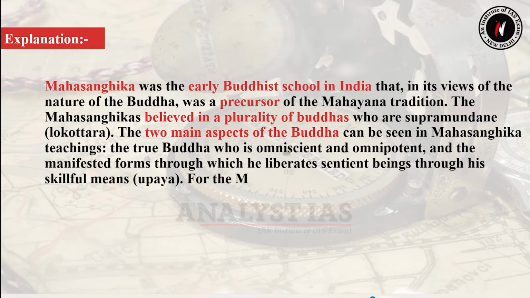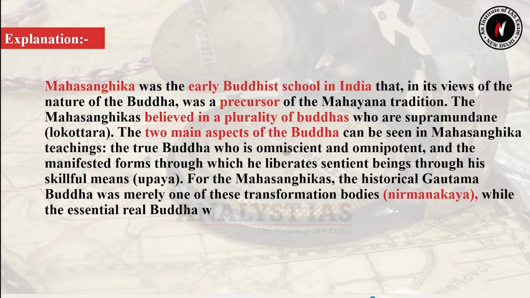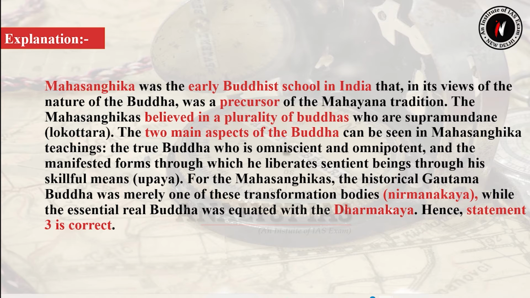For the Mahasangikas, the historical Gautam Buddha was merely one of these transformation bodies, that is Nirmankaya, while the essential real Buddha was equated with the Dharmakaya. Hence, statement number 3 is correct.